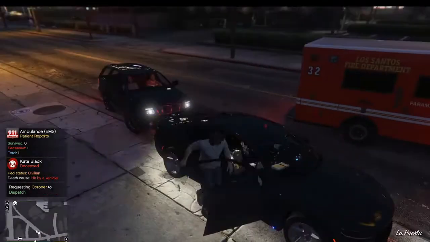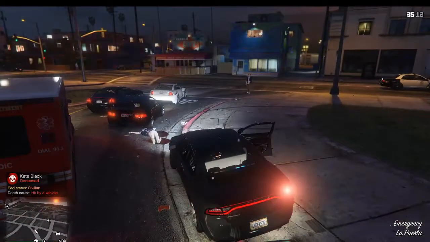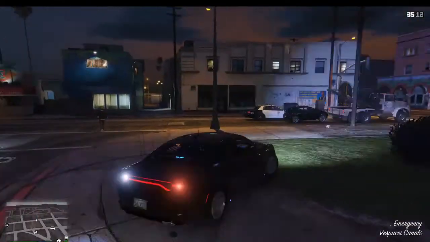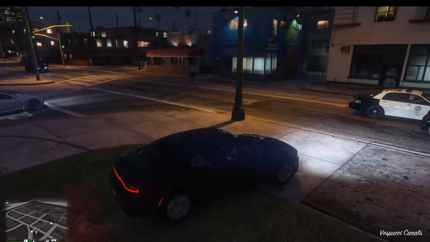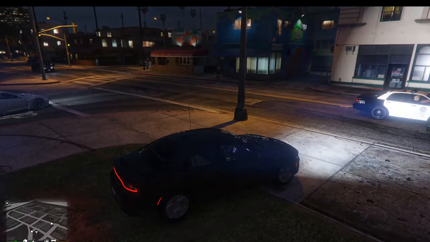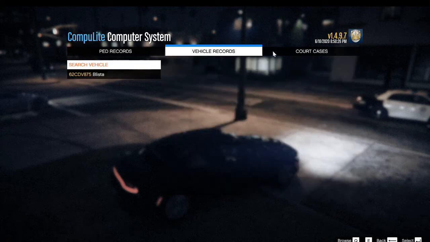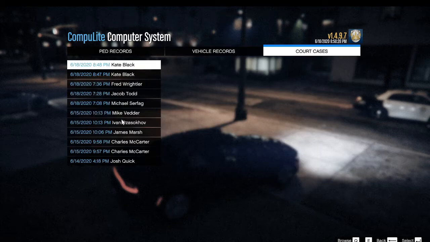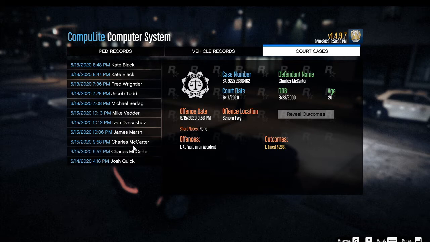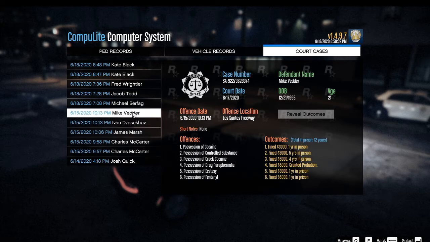But that's pretty much it, guys. This is how you install Computer Lite Plus. It's called Computer Lite Plus or something like that. And if you install it right, like I did, look at all the stuff this woman had, man. And you can also look up your court cases as well.